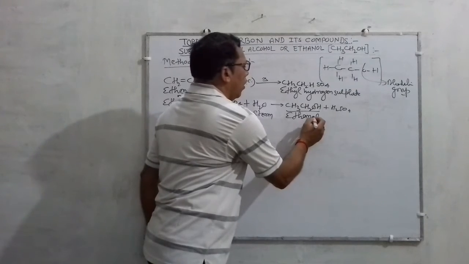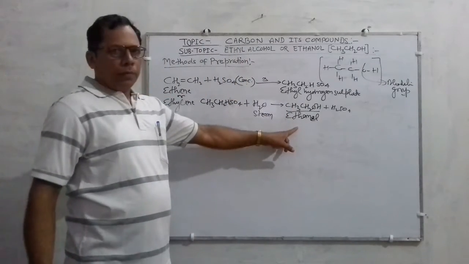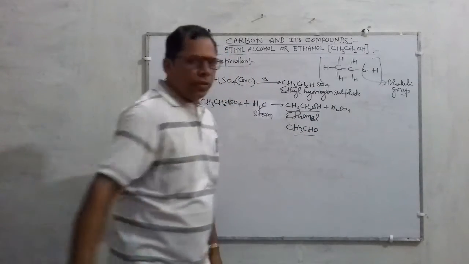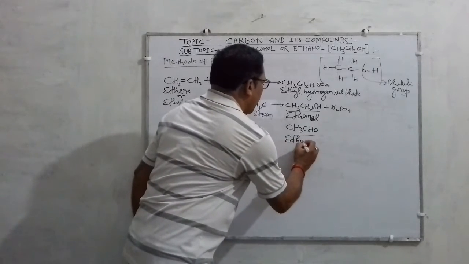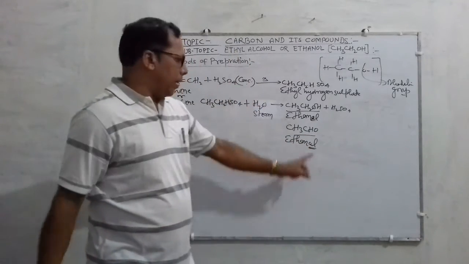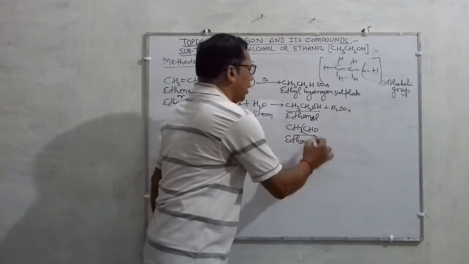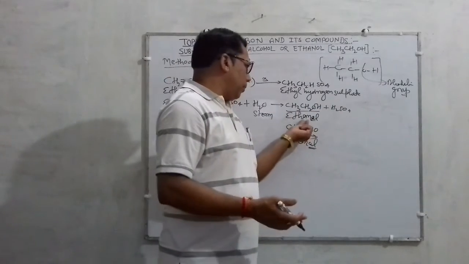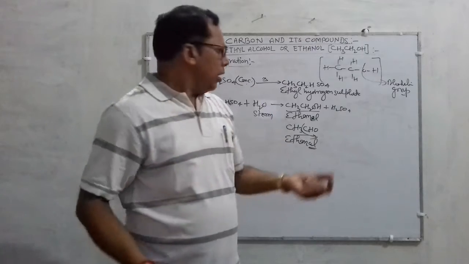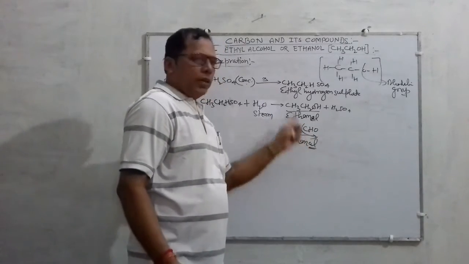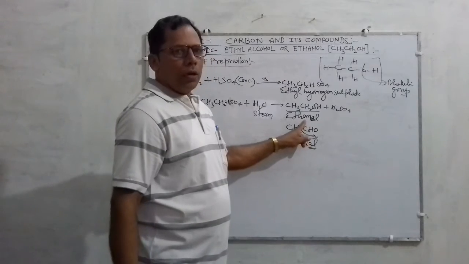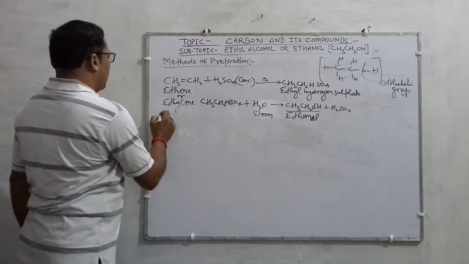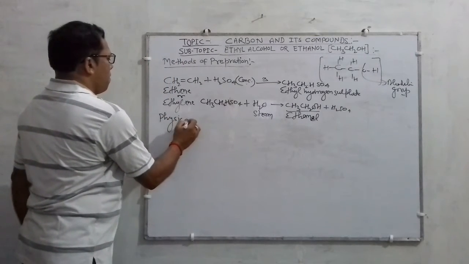You must distinguish between ethanol and ethanal. If the compound is CH3CHO, it will be ethanal. Here al stands for aldehyde group, in which CHO is a functional group, but here OH is an alcoholic group, in which ol represents the alcoholic compound ethanol. This is the difference between ethanol and ethanal. Clear? Alright. Now come to the physical properties of ethanol.